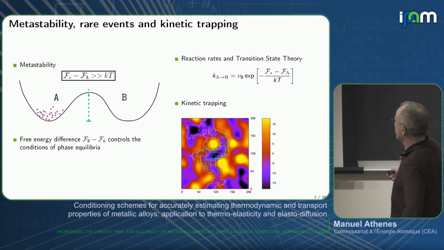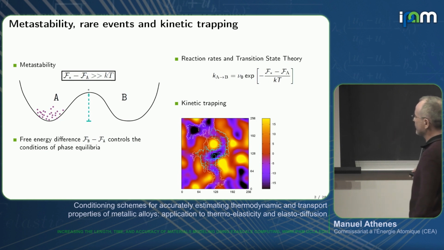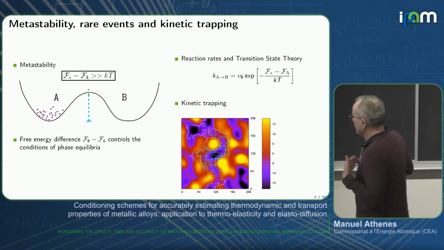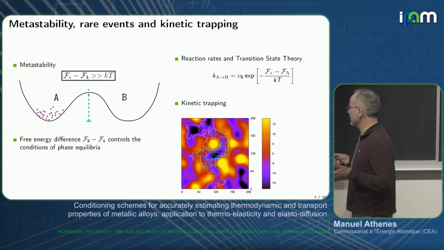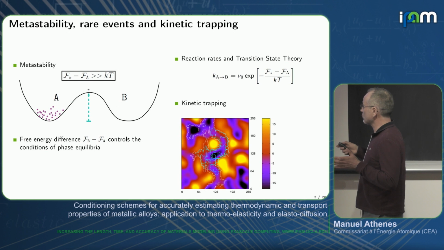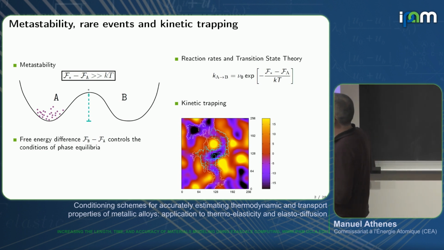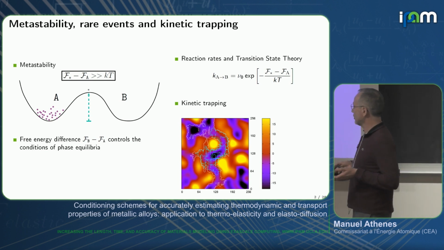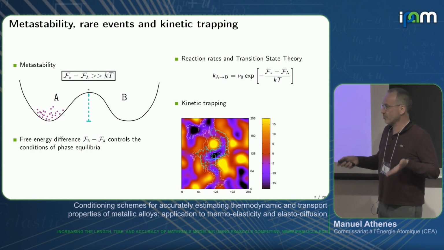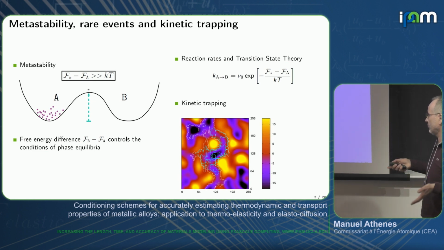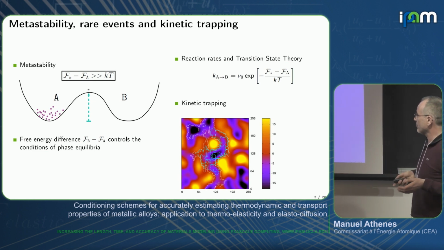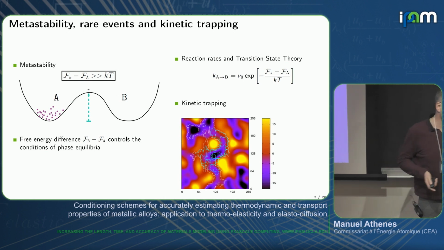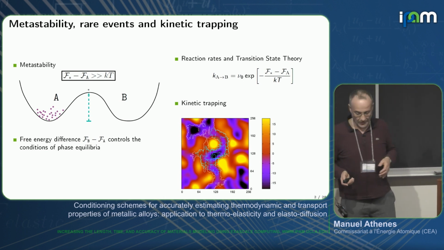So this is important if we want to parameterize a Markov state model, since we need the reaction rate from state to state. And then trapping also appears at a larger scale when you perform kinetic Monte Carlo simulation, since there are still basins of attraction at the upper scale. And also free energy differences control the conditions of phase equilibria. So if you know the free energy of two phases, you know which is the most stable, and you can also deduce the temperature of coexistence when you know the free energy as a function of temperature.